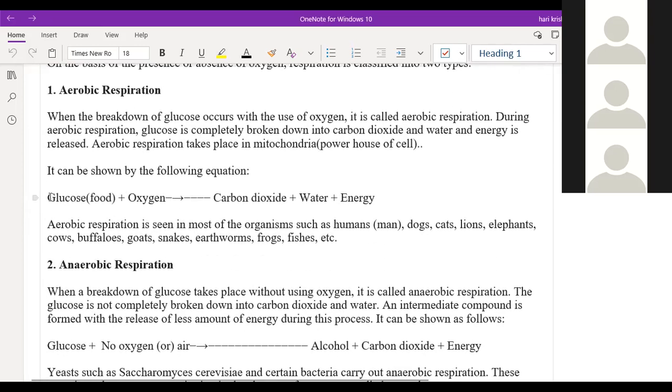In this equation, sir, what is the full form of ATP? Adenosine triphosphate. Yeah, it is a packet of energy which is stored in our body. Whatever the energy is there, it will be stored in our body in the form of adenosine triphosphate only.